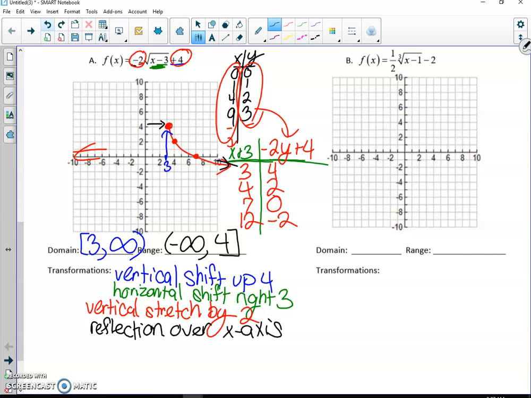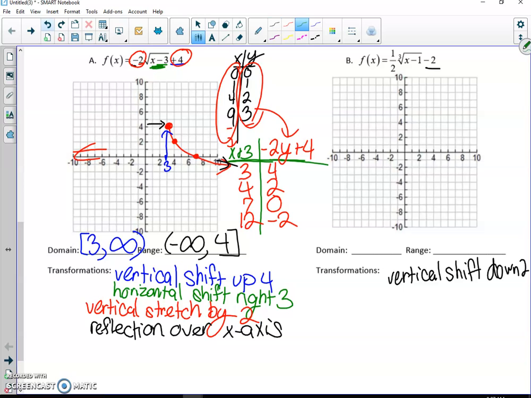Okay, so let's go ahead and do the next one. Okay, so the next one is a cube root graph. So really the only thing that's going to be different is that you're going to start with a different chart, okay? But let's go ahead and do the transformations first. So remember, anything outside here moves up and down, so that's a vertical shift down 2.